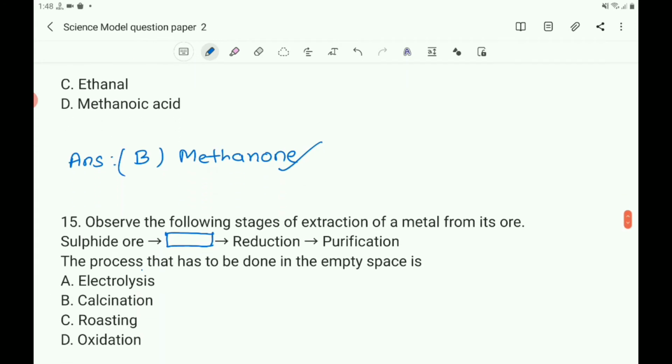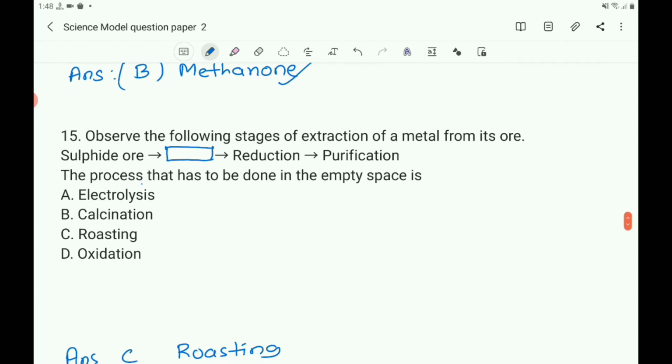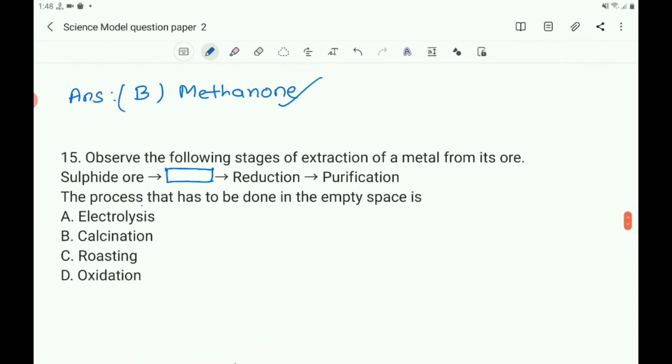Next, take the 15th question. Observe the following stages of extraction of metal from its ore. Here sulfide ore, and there is an empty space, reduction and purification. Here we have to fill the empty space, the process that has to be done in the empty space.